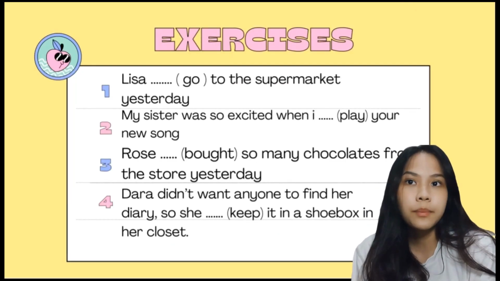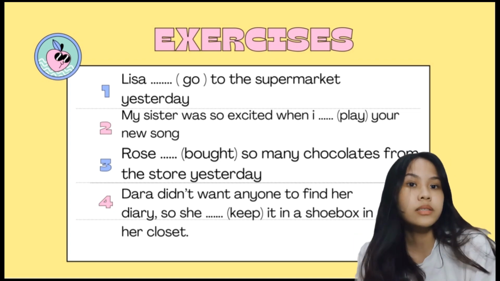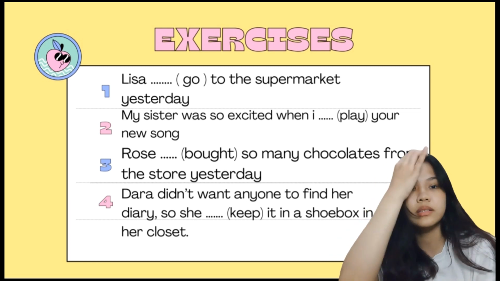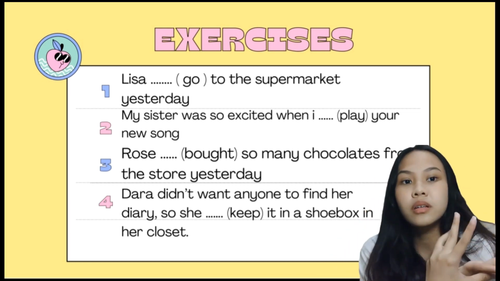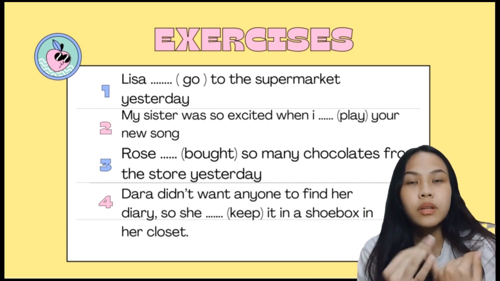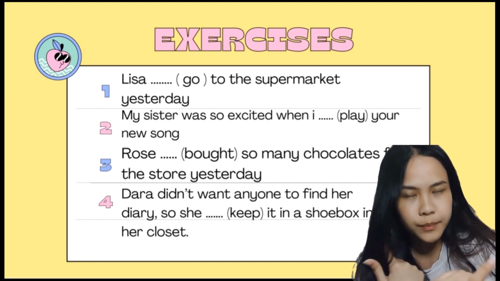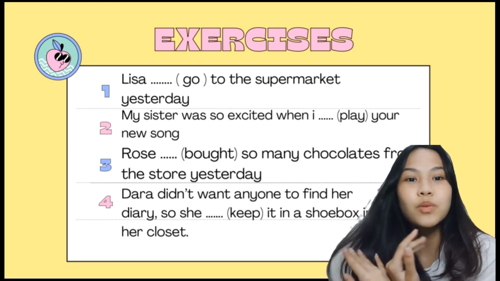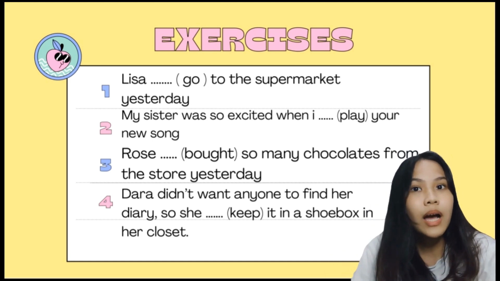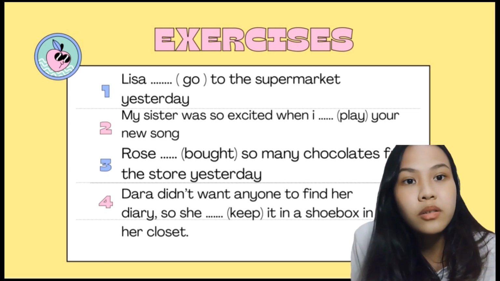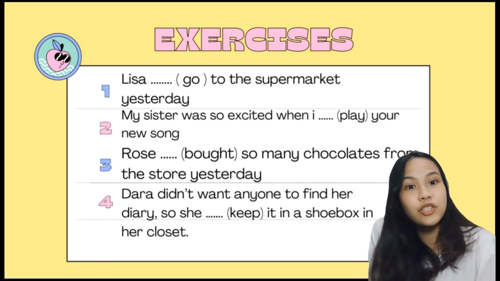Number 1: Lisa blank to the supermarket yesterday. The answer is Lisa went to the supermarket yesterday, because went is the verb 2 of go. It is an irregular verb. Number 2: my sister was so excited when I blank your new song. The answer is my sister was so excited when I played your new song.